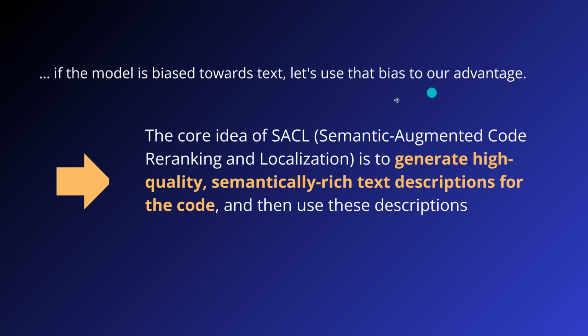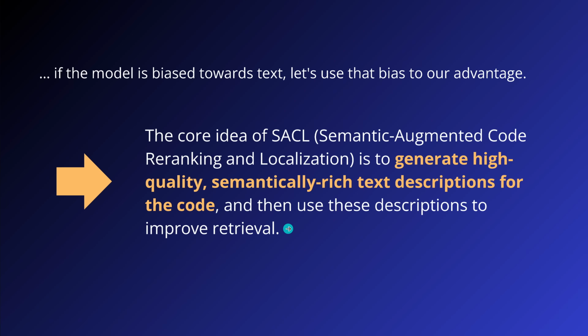So they invented now this Semantic-Augmented Code Reranking and Localization methodology called SACL. And they said the core idea is to generate high quality, semantically rich textual descriptions for the code. And then we use those descriptions to improve the code retrieval, because finally the code has a text description that was synthetically generated by an LLM. And we just hope that the LLM got it right, because otherwise we have a problem, because this is a synthetic cycle of data generation and data augmentation.